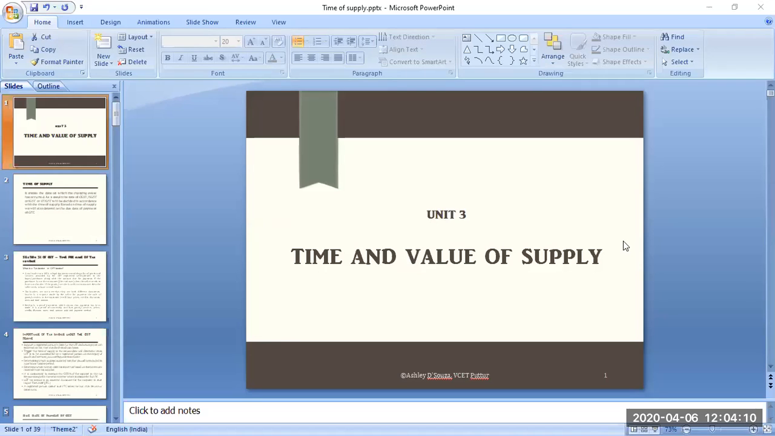Value of supply is what you have discussed in the second unit, the computation of the value of supply. But in the third unit also, the syllabus mentions time and value of supply. Already the second chapter covers value of supply, how to compute it, and the levy of GST, how to compute the GST.